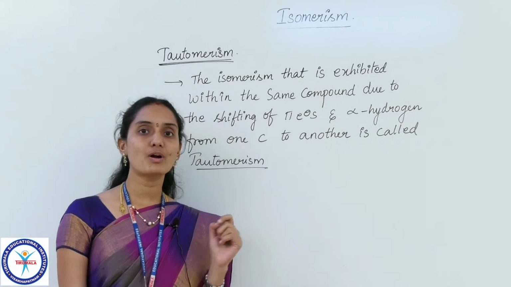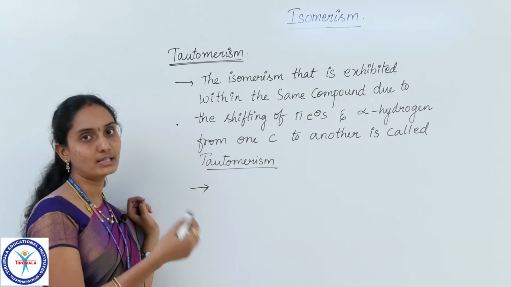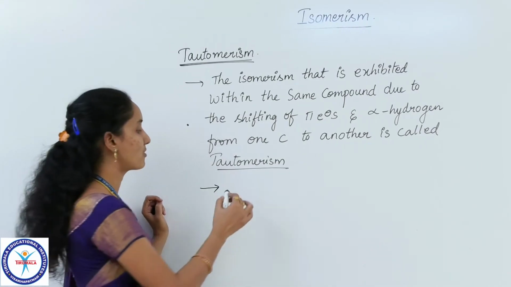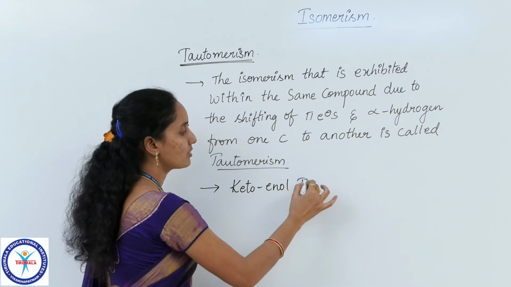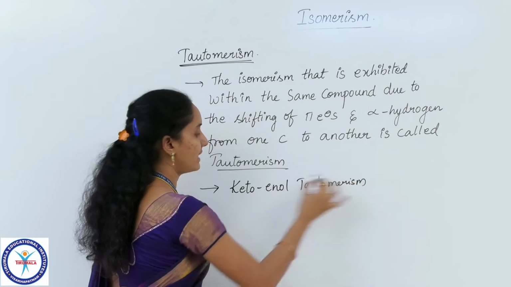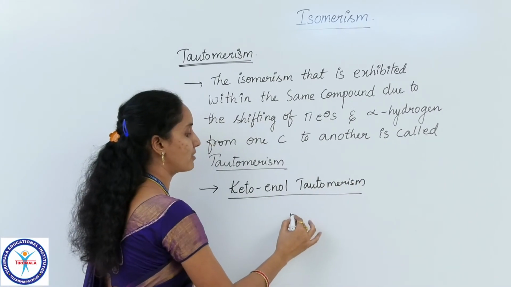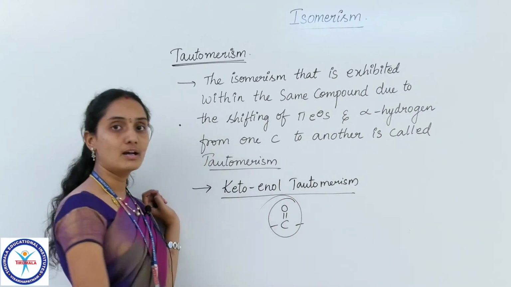So the most important type of tautomerism that we ever see in carbon compounds is keto-enol tautomerism, which is mainly observed in carbon compounds containing carbonyl group.